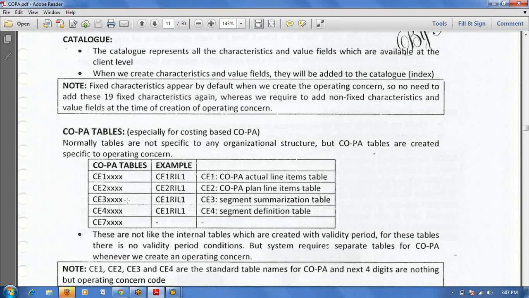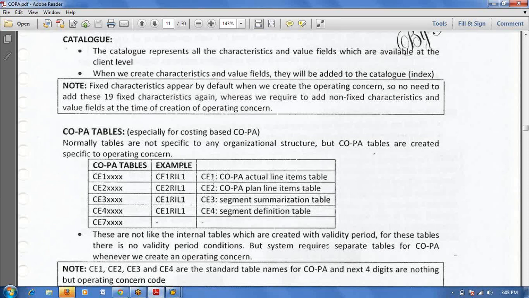Okay, here CE1 means the actual table. Suppose you are selling the material to the customer. That means assume we are posting a customer invoice. That is the actual value. Those values will update in the COPA module. What values will update? Quantity will update, revenue will update, COGS will update. Those actual values will update in this CE1 table.